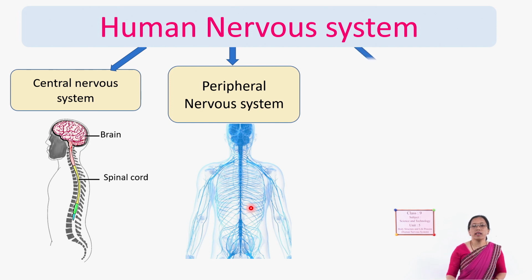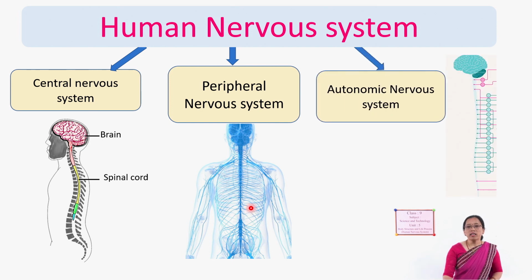And the next one is the autonomic nervous system. See, how is this autonomic nervous system made up? This is the central nervous system, brain, spinal cord. Parallel to the spinal cord, there are small knot-like structures made up of nerve fibers. Those are called ganglia. These are present parallel to the spinal cord. This forms the autonomic nervous system.